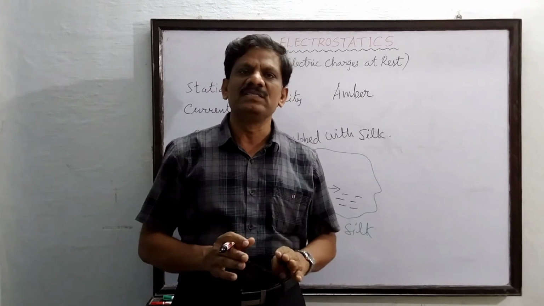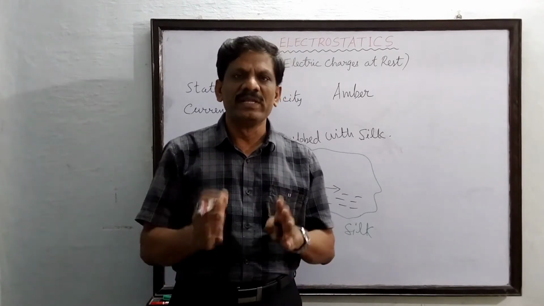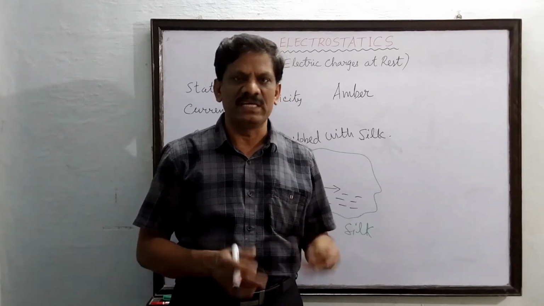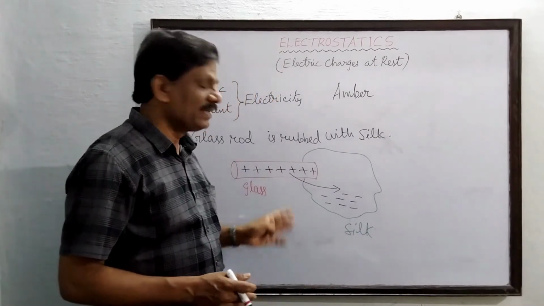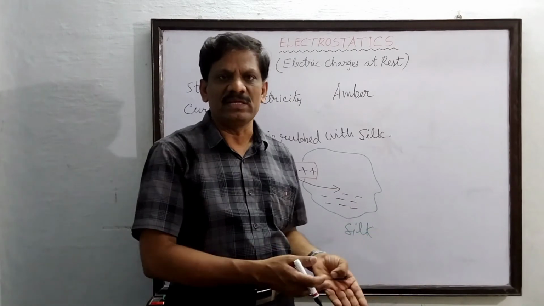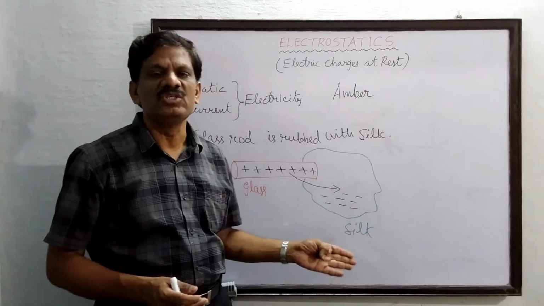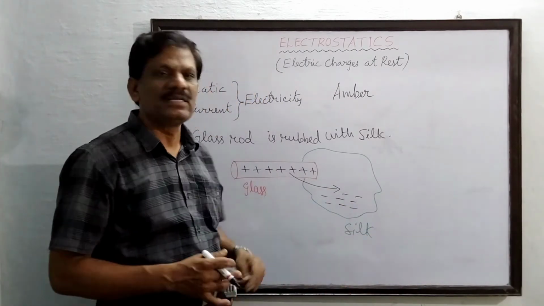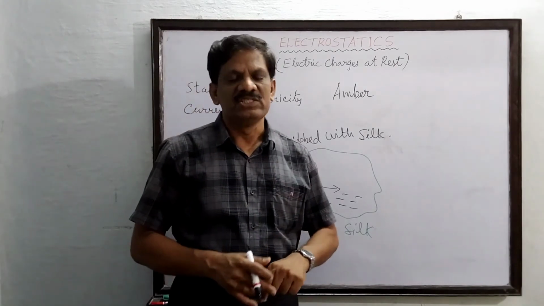The total charge has not changed. It is only the transfer of charges which is taking place. So the glass rod has given some negative charges to the silk cloth, and that is why silk is said to be negatively charged and the glass rod is said to be positively charged.